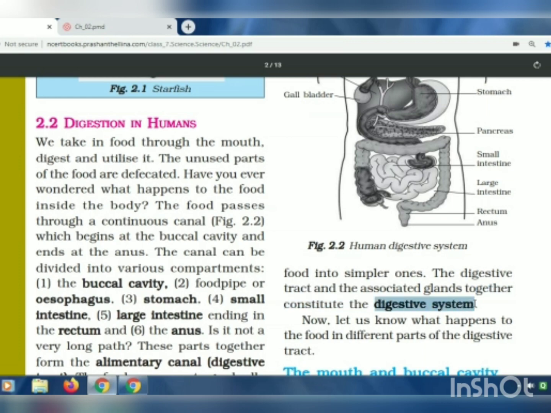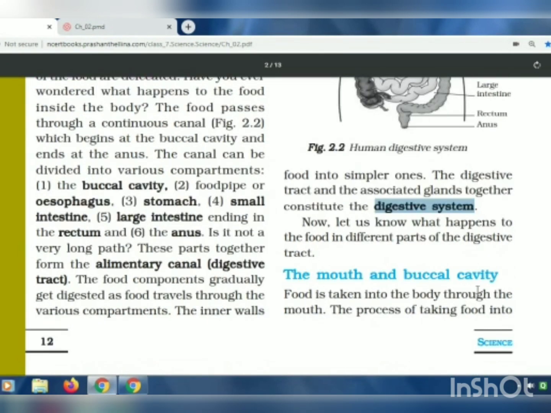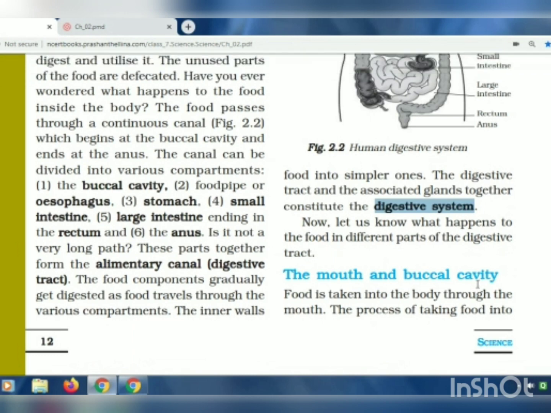So now we'll look into what happens to the food that passes through this long canal at different parts. We saw the different parts: buccal cavity, esophagus or the food pipe, stomach, small intestine, large intestine. What happens to our food when it reaches these different parts? We'll see in detail what happens to the food when it reaches these parts of our body. So first we will start with the mouth and the buccal cavity.